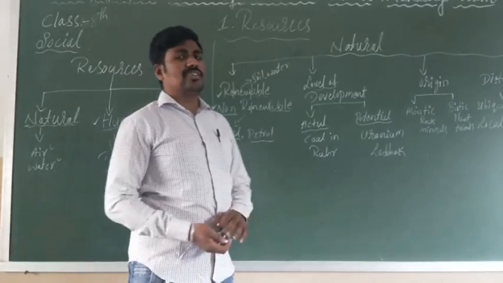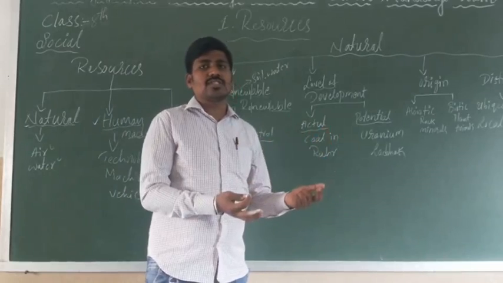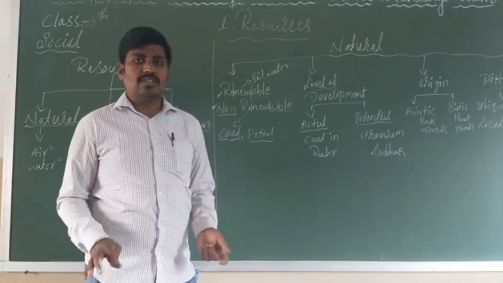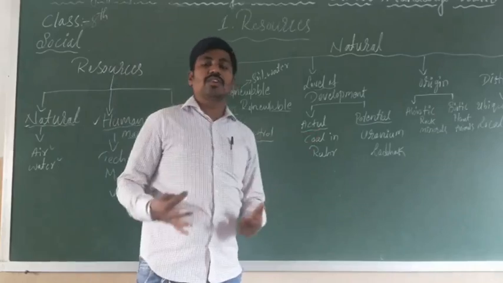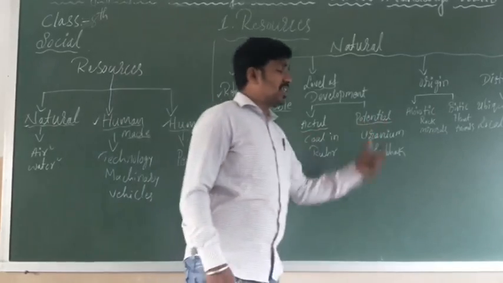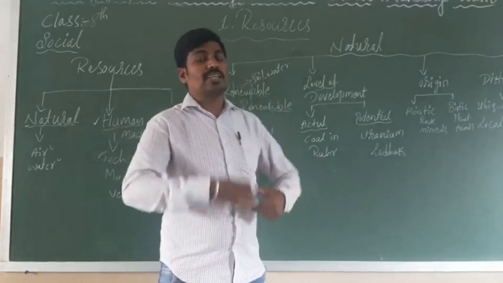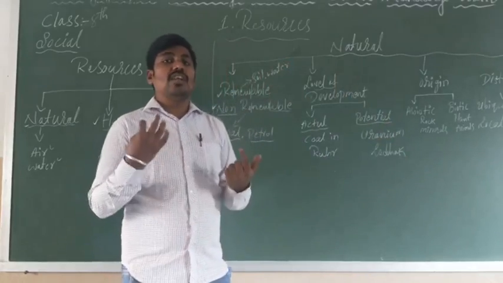Very simple. Actual resource means a resource that can be used at present. You can use it right now. In the present, usable resources are called actual resources. Potential resources are those that cannot be used at present but can be used in the future.